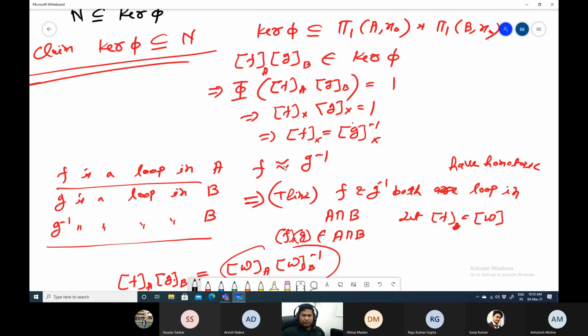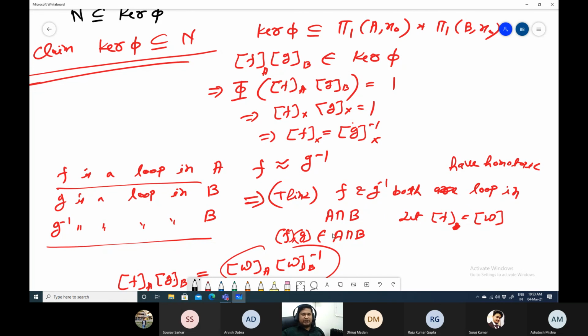We have proved that they are homotopic, that is fine. But since F is homotopic to G, one is in A and another loop is in B, so intuitively you can think that both are in the same one, that is A intersection B.